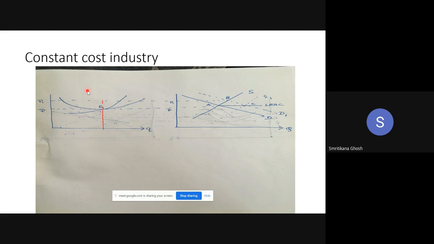If it is decreasing returns to scale, then average cost will fall, so the total set will shift downward. But as it is constant returns to scale, there will be no change in MC and AC. So there is no need of shifting this set.